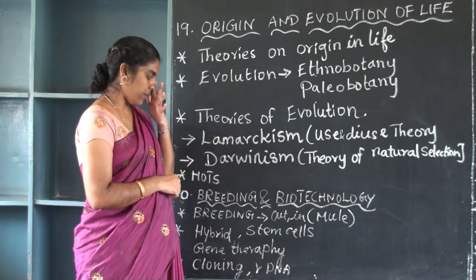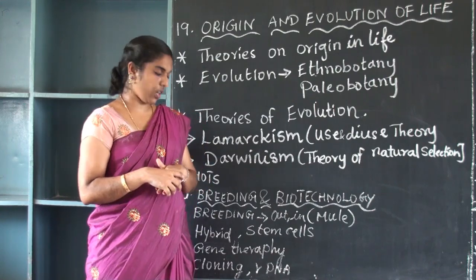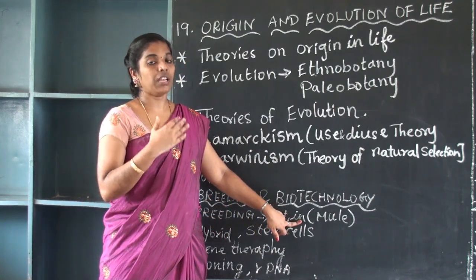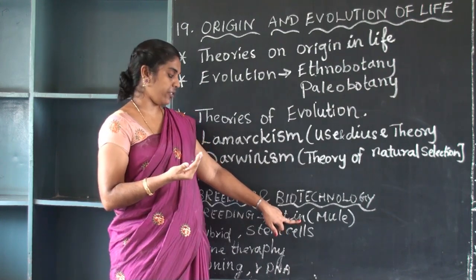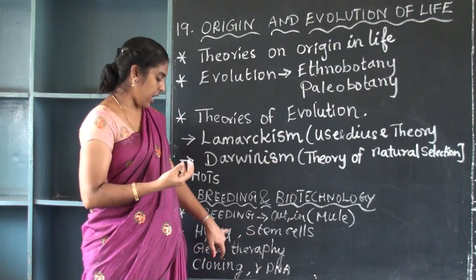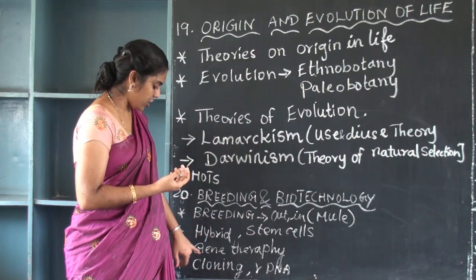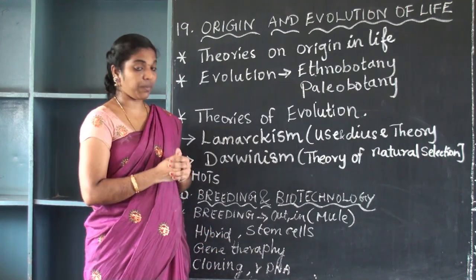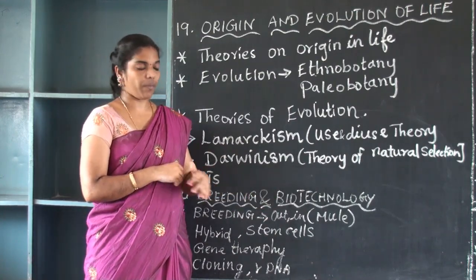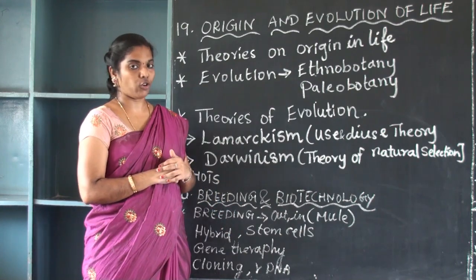Next, we are going to see breeding and biotechnology. Breeding includes outbreeding and inbreeding. In inbreeding, the mutual breeding should be there. And next is outbreeding. Hybrid, stem cells, and these are the important topics. And gene therapy and stem cell therapy, cloning and rDNA. These are the important topics in breeding and biotechnology.